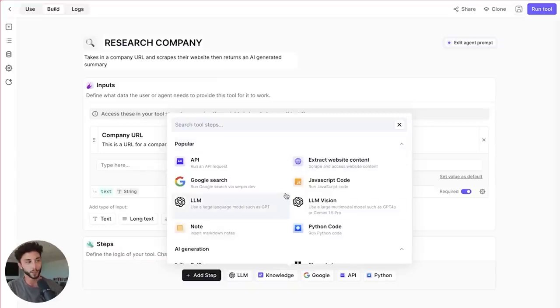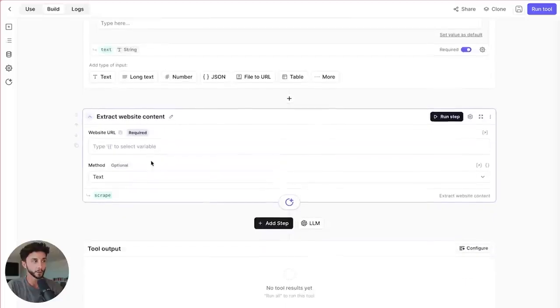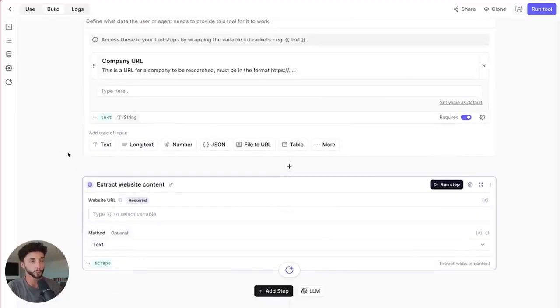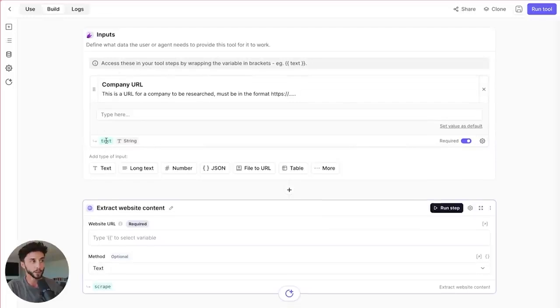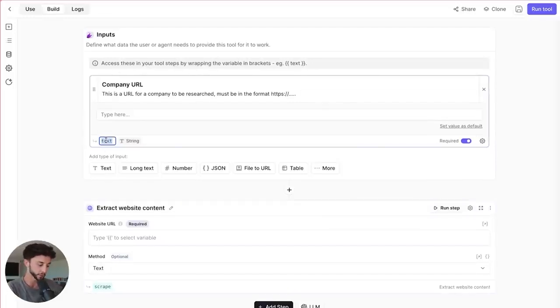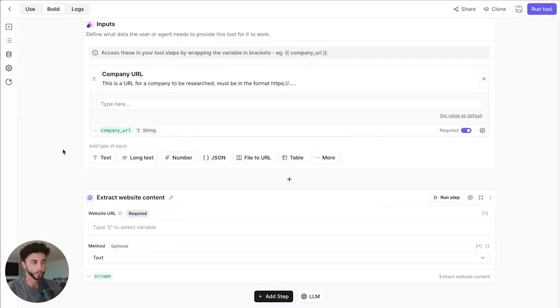So for the initial plan for this build, I was going to use the extract website content, which is fairly straightforward. Oh, one other thing, the company URL. We are going to be using this company URL throughout our tool here. So we can change this text to say something more descriptive: company_url. You guys are going to think and write like coders now, because you need to use some kind of syntax and some kind of variable naming convention. This is a standard one, or you can do things like companyURL in camel case, but I prefer this format as I'm mainly a Python kind of guy myself.